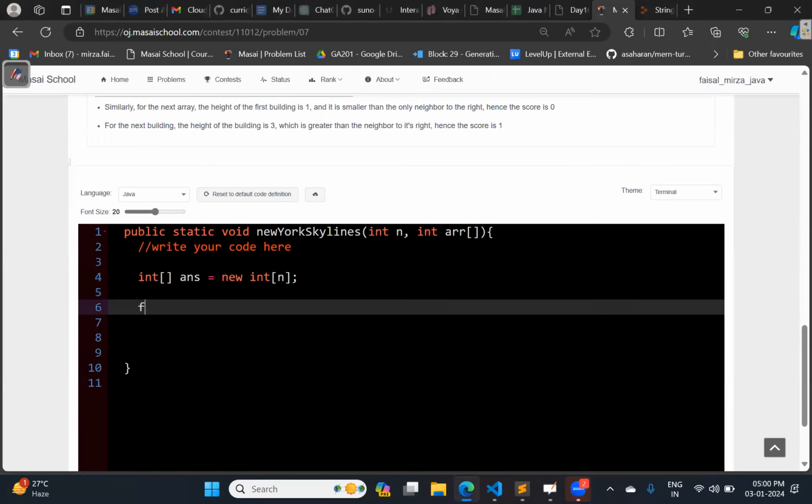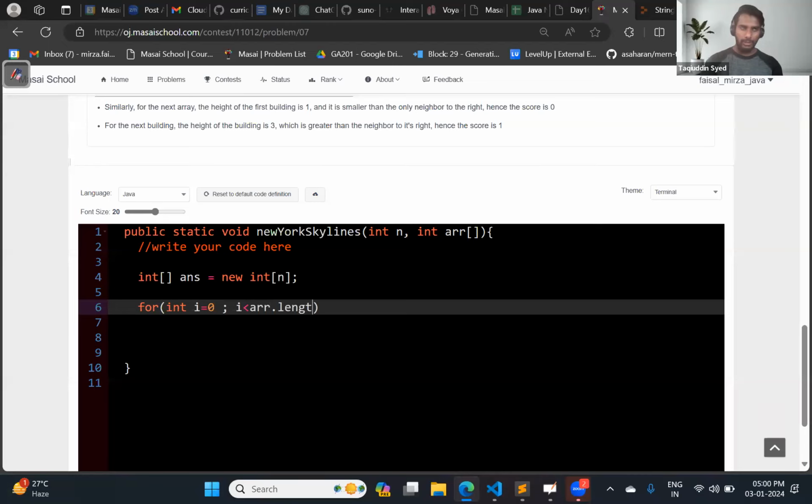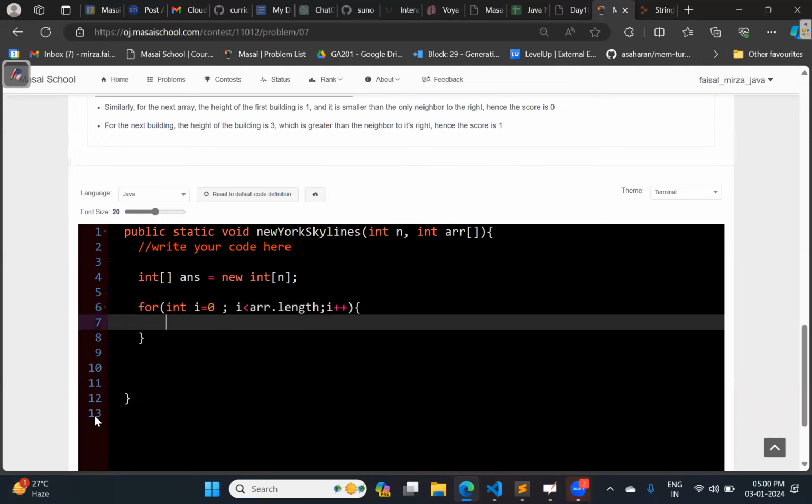Now the next thing is, let us run a loop from i starting from 0 till length, i plus plus. Apart from this, tell me how we can write the conditions.